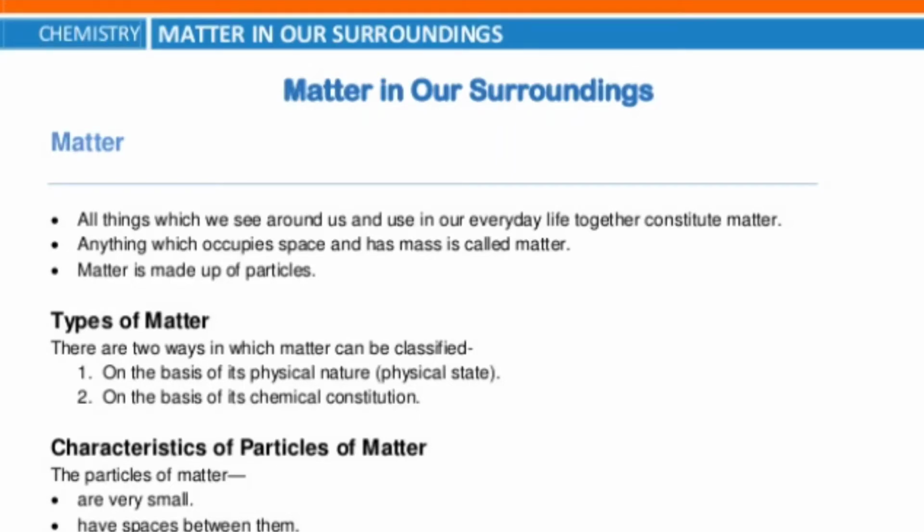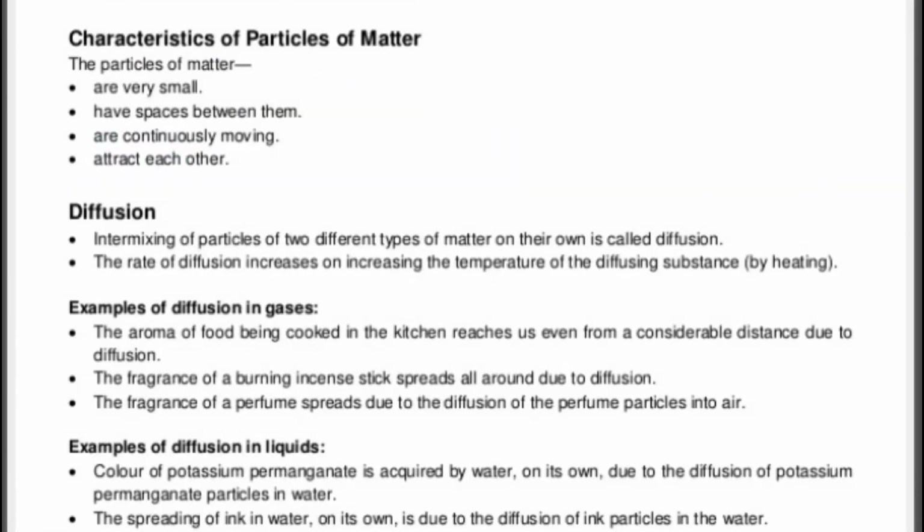Now, what are the types of matter? There are two types of matter: on the basis of physical nature and on the basis of chemical constitution. This means we can classify matter into two types: one classification on the basis of physical nature, another on the basis of their chemical properties.